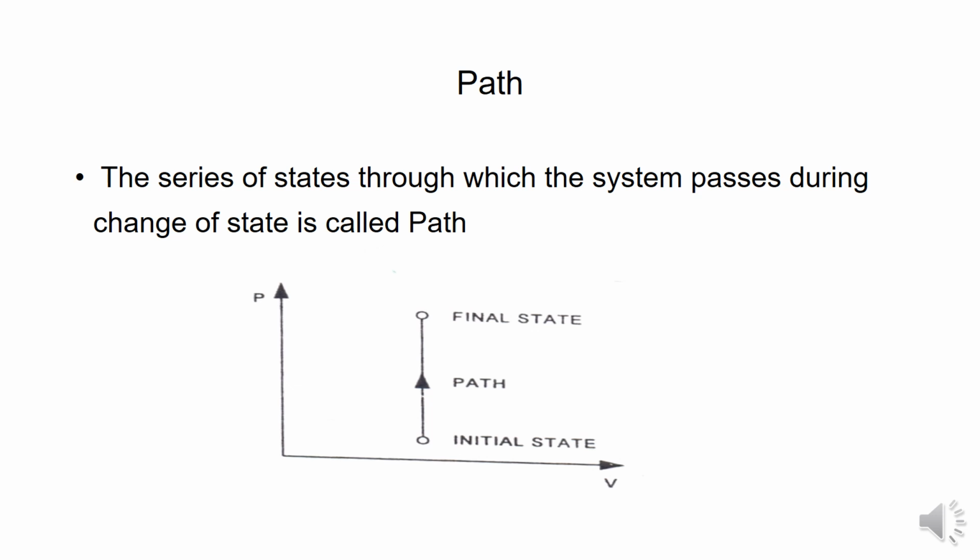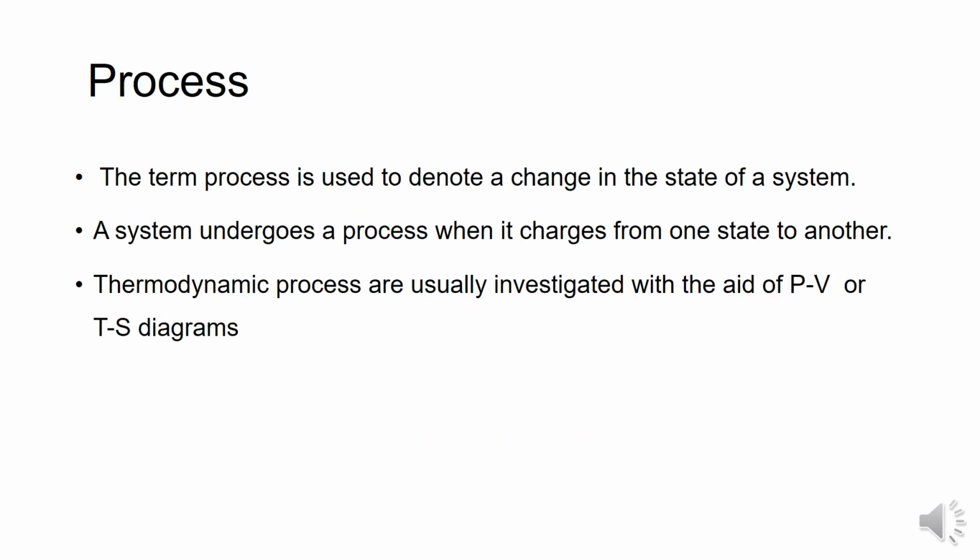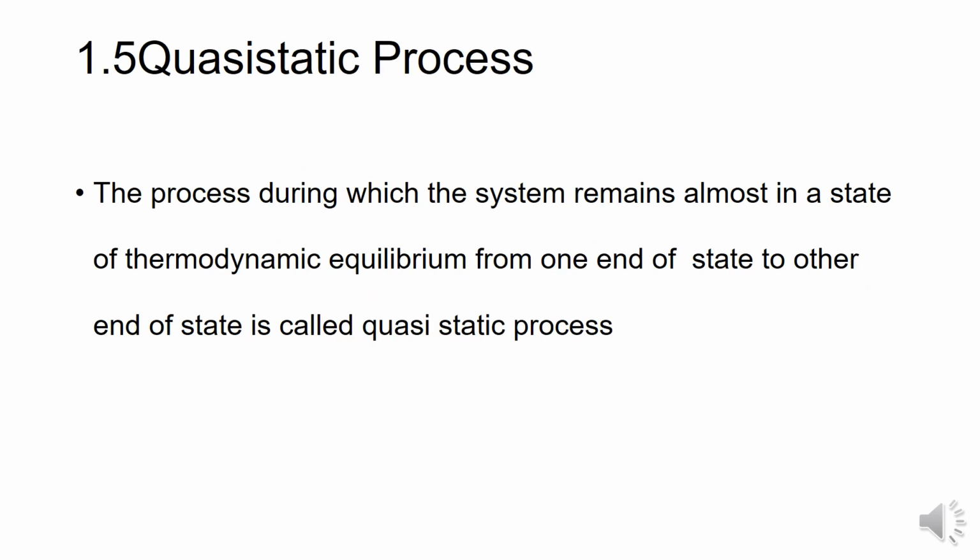Next, coming to the process. Process is used to denote the change in the state of the system. A system undergoes a process when it changes from one state to another. Thermodynamic processes are usually investigated by a PV diagram or TS diagrams.